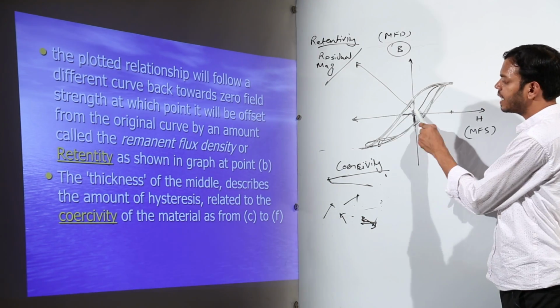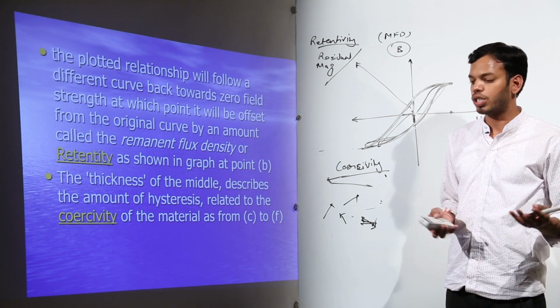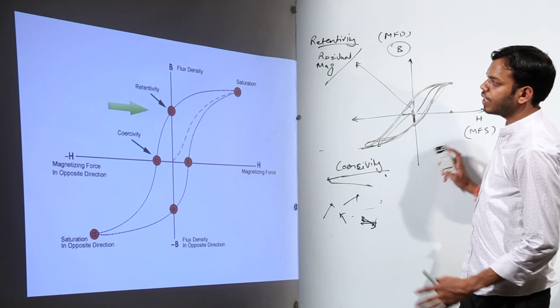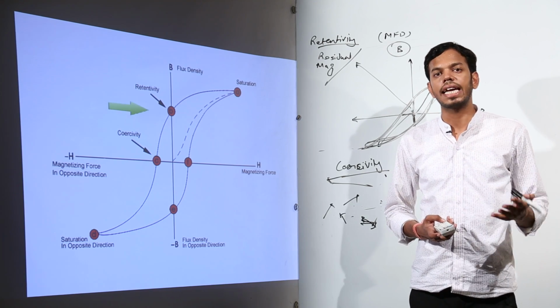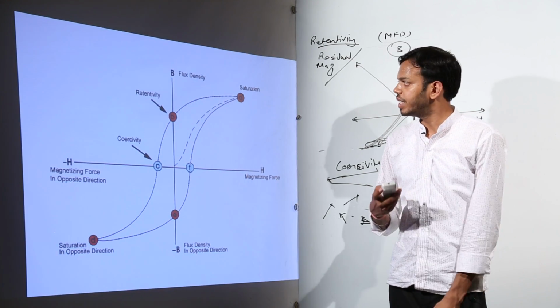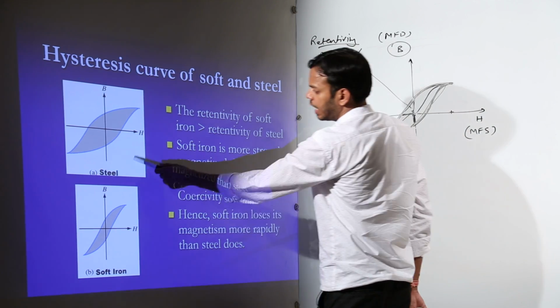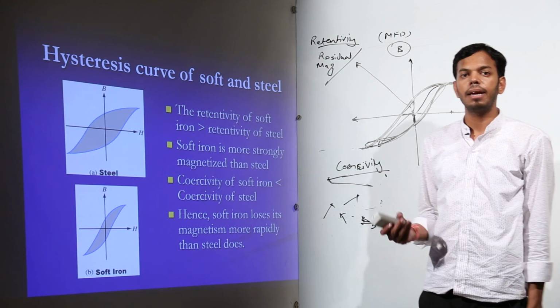So this part is coercivity, which was the residual magnetism getting to 0 by applying opposite magnetic field, and this is our graph, right? So this is the BH graph, which we study to know what type of materials can be used for what type of formation. For example, I have shown you two graphs, one of steel, one of soft core, so soft iron. Steel is used in making permanent magnets.